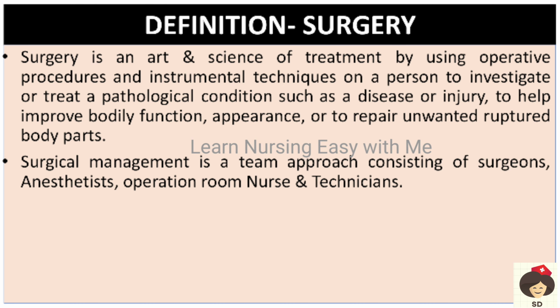Coming to the definition of surgery, it is an art and science. Art means we do some procedure on the person, and science is with the help of scientific principles and giving rationale for all the procedures. We do the procedure, so it is called art and science. This is done for any pathological condition. So whenever there is any disease, injury, or to improve body function or to repair any body parts, surgery is performed. And it is a team approach, where surgeons, anesthetists, operating room nurses and technicians all join together, and they will decide and perform the surgery.